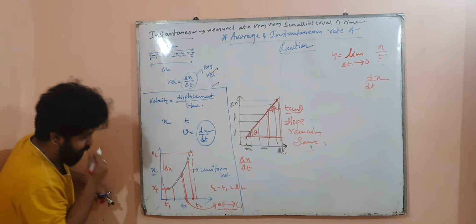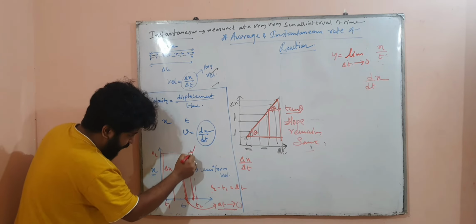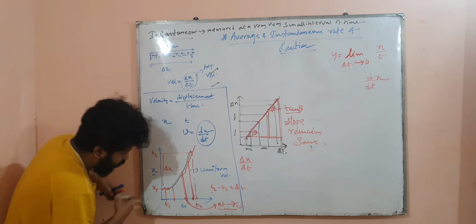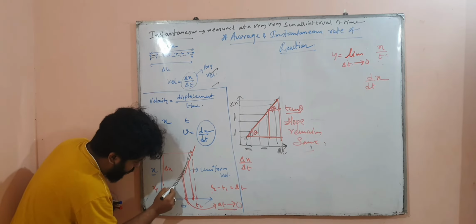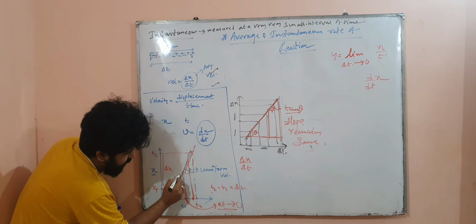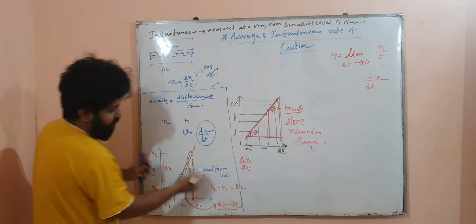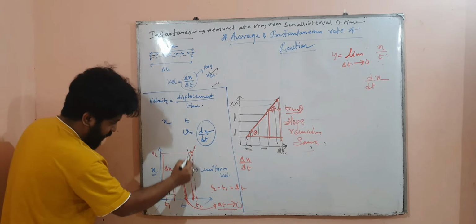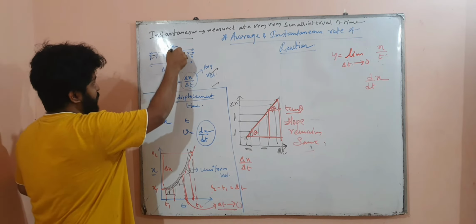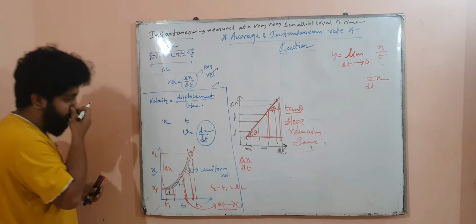So in each case the changes are different, and you can find it out by finding the tangent. You draw the tangent here, or here, or here, and in each case you will get a different theta. That means a different tan theta, and in each case the slope will be different, and hence the instantaneous velocity will be different. You will get a curved line, where in each case the instantaneous velocity and the slope will be different.